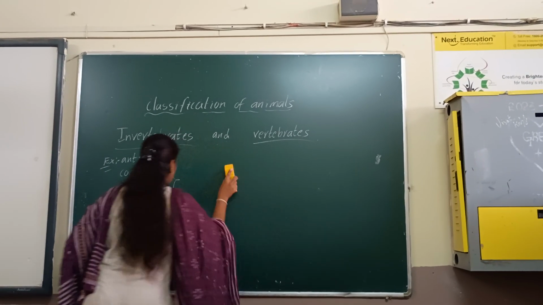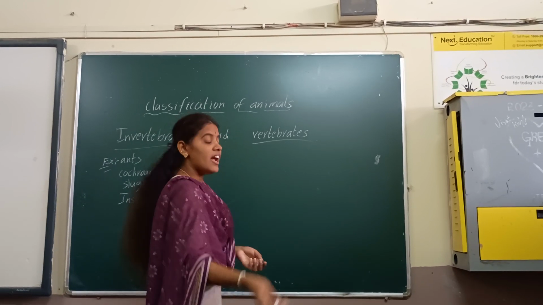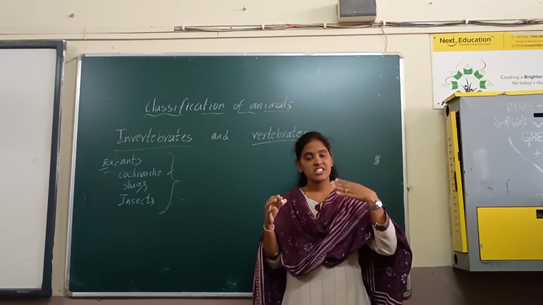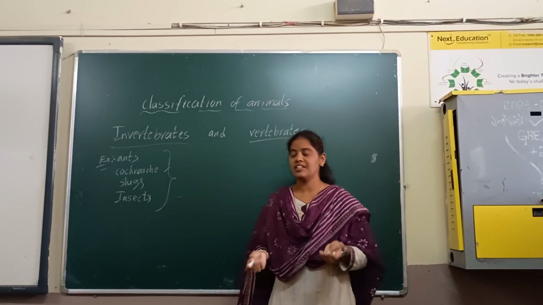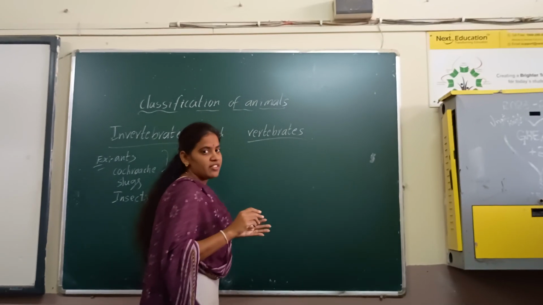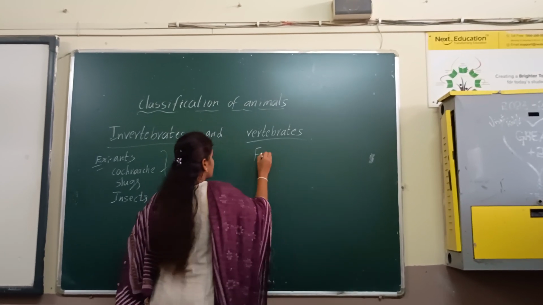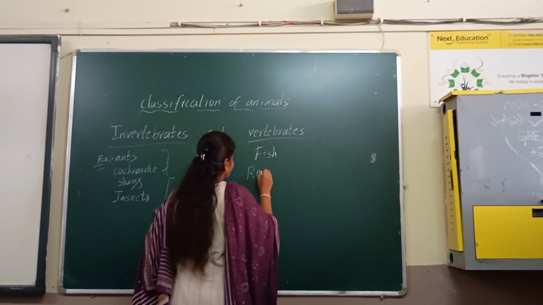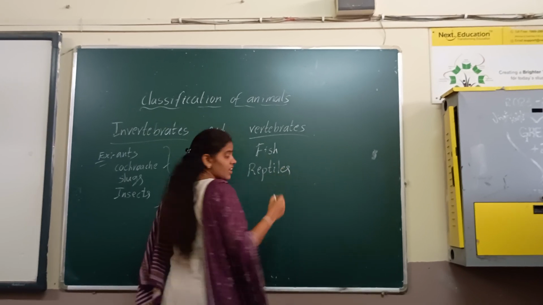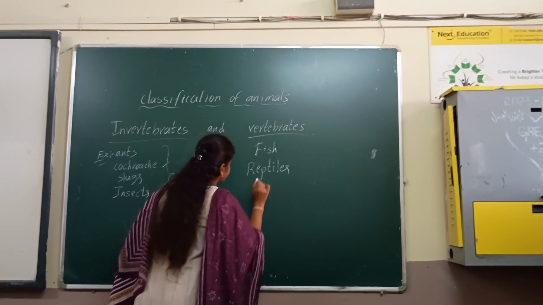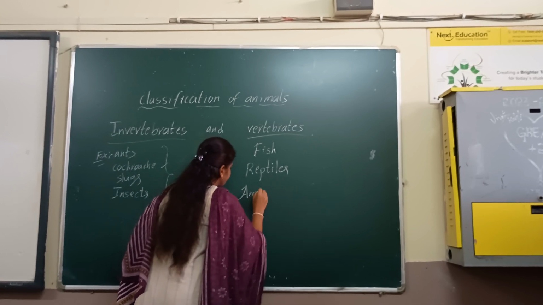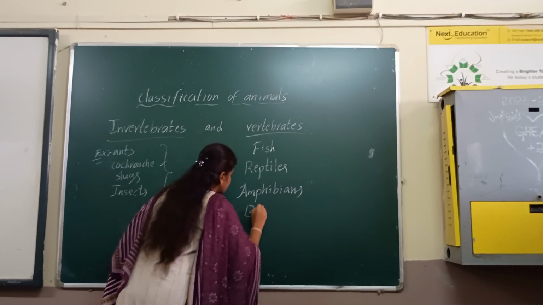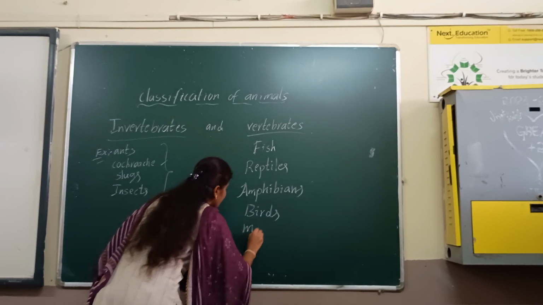Now we are going to discuss the vertebrates. These are animals that have a backbone in their bodies, like fish. Vertebrates are basically divided into 5 groups. Fish have a backbone in their bodies, and next are reptiles, then amphibians, next birds, and then mammals.